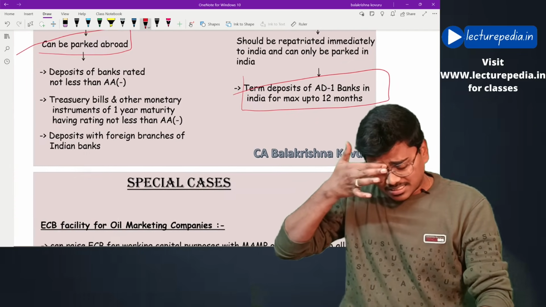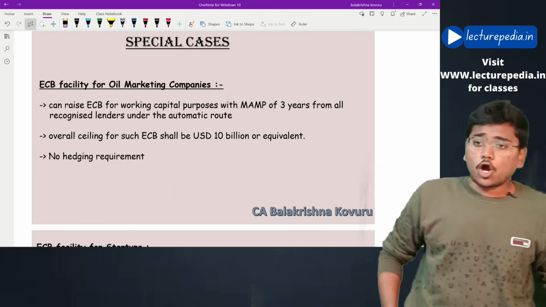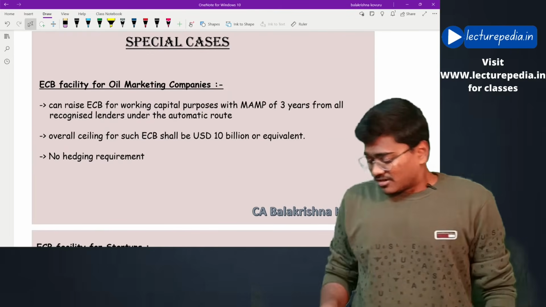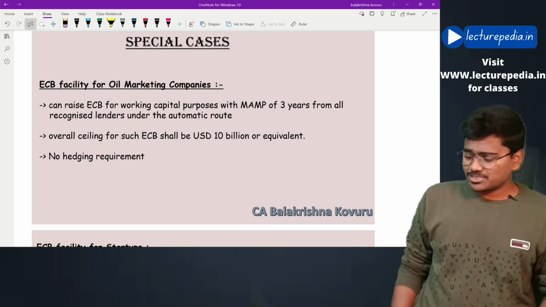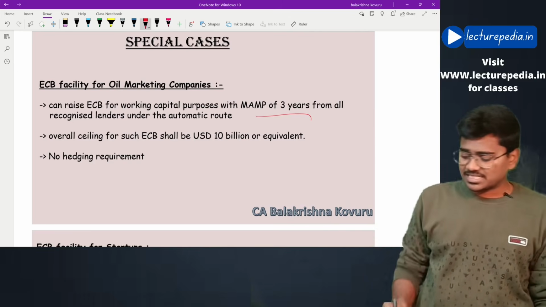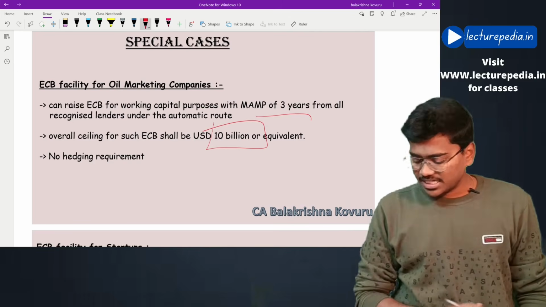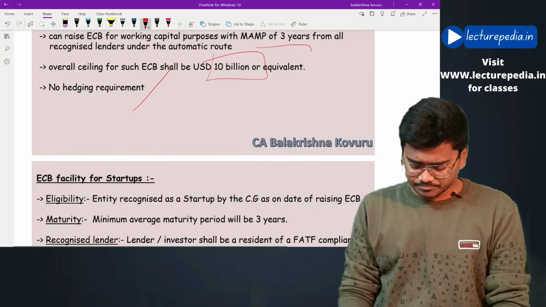Next, there are certain special cases. ECB by oil marketing companies. For ECB raised by oil marketing companies, the minimum average maturity period must be 3 years and the overall ceiling that they can raise is $10 billion. That is the maximum amount of ECB that they can raise, and there is no hedging requirement.